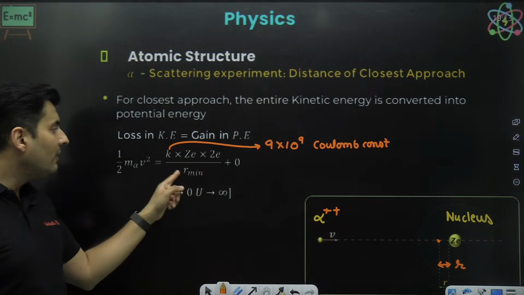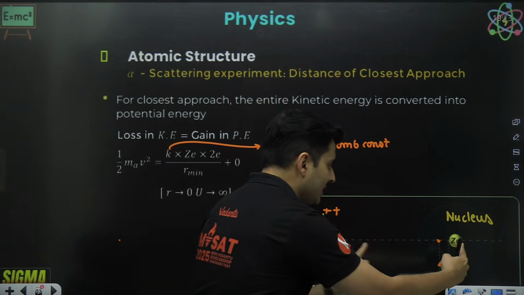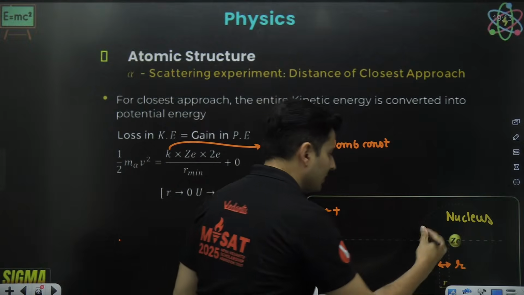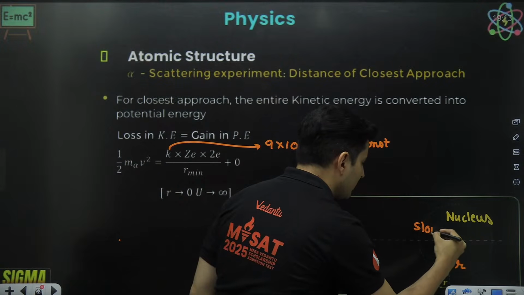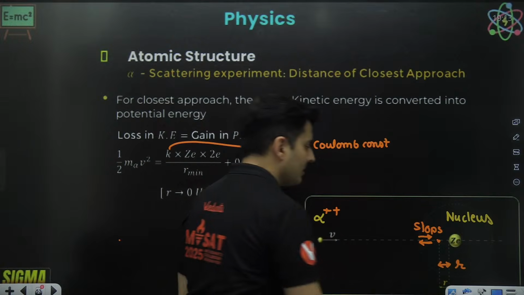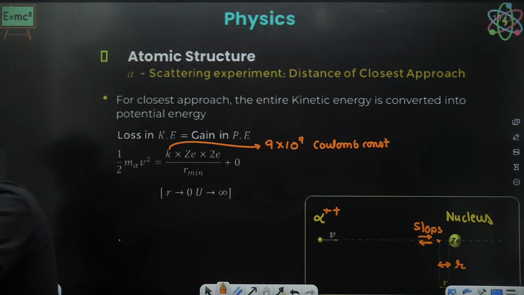Q1, Q2 divided by R. What is R? R is the closest approach, because after this it will stop and return. So at this point it stops before returning back, and it will just go back the same way. Is that clear? Absolutely. Everyone understood?